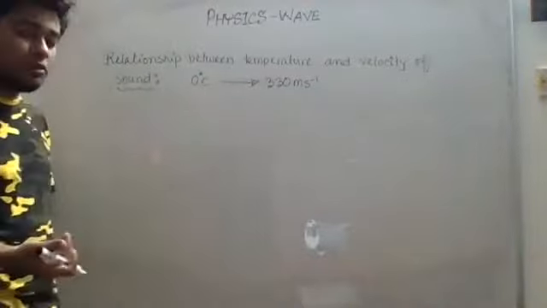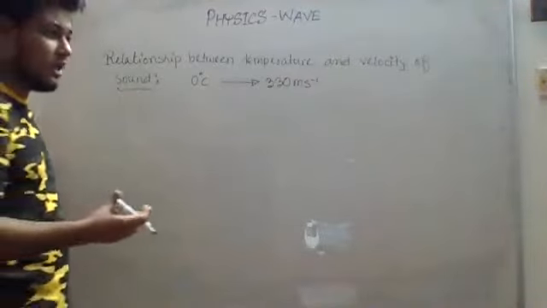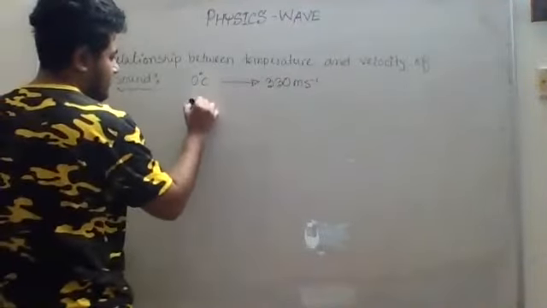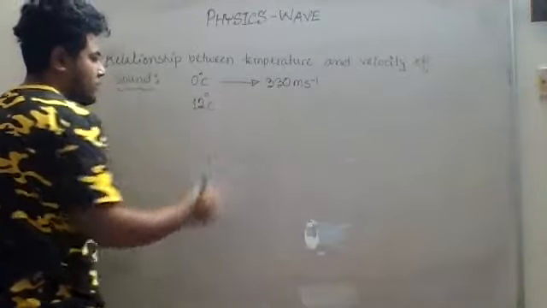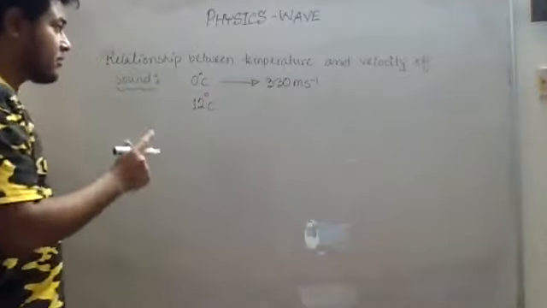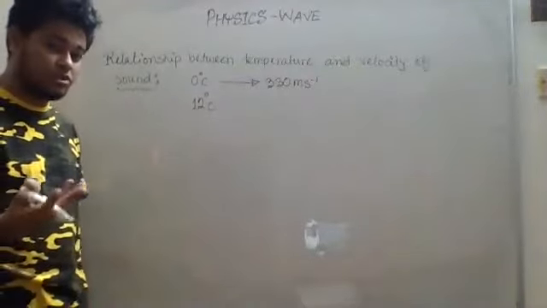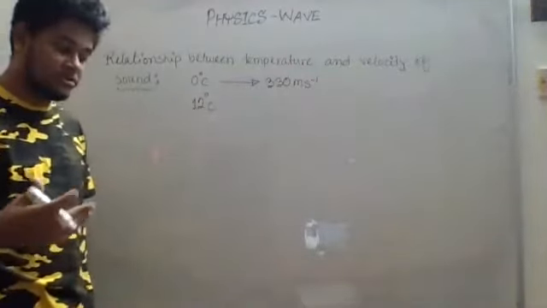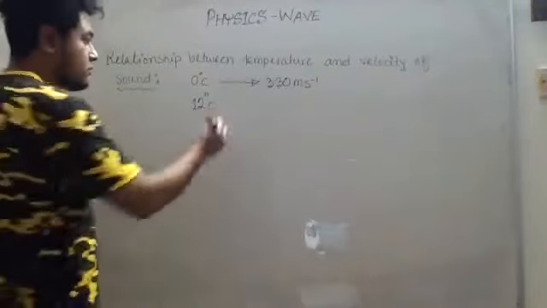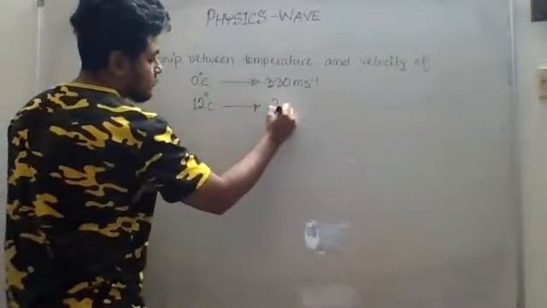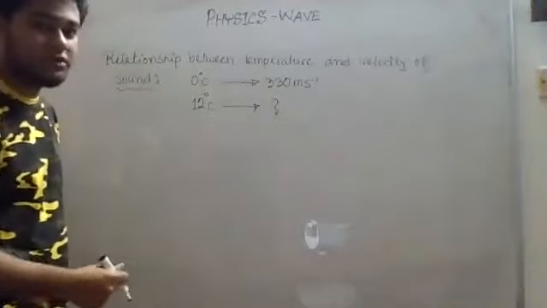Now let us say I want to find out what is the velocity at maybe 12 degrees Celsius. I already said that if the temperature increases, the velocity will also increase. But how much will it increase? I want to know after increasing what is the velocity now. So I don't know at 12 degrees Celsius what is the velocity, so let us try to find out.